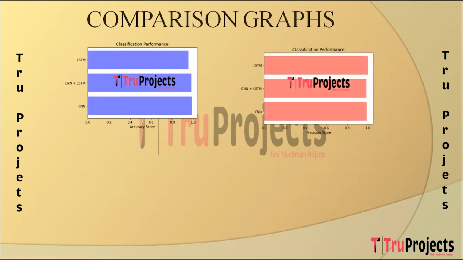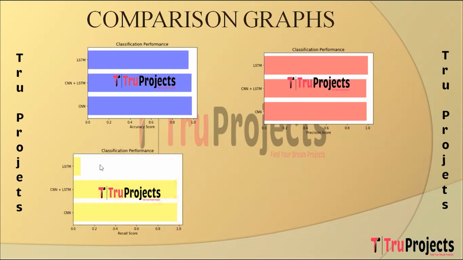And this is precision scores comparison graph. In this graph on x-axis I have precision scores and on y-axis I have algorithm names. So precision measures the accuracy of positive predictions, indicating how many predicted positives were actually correct.